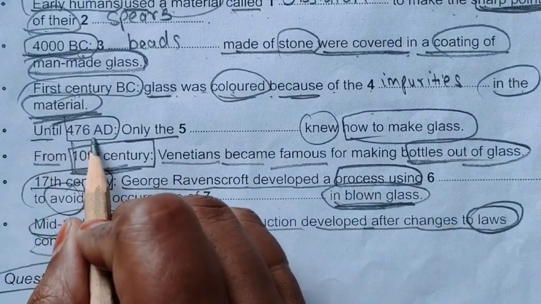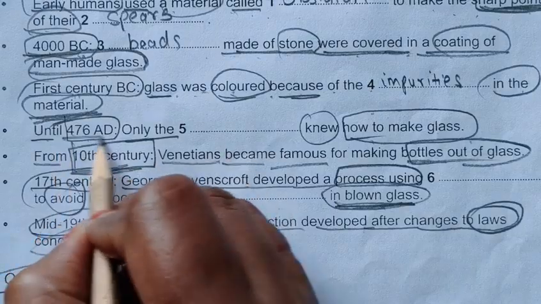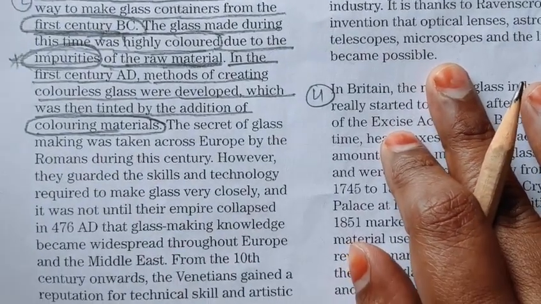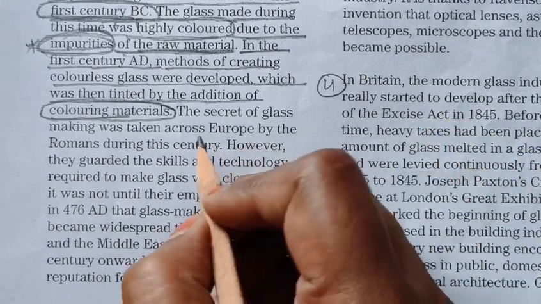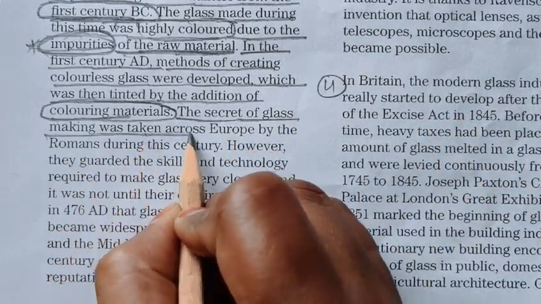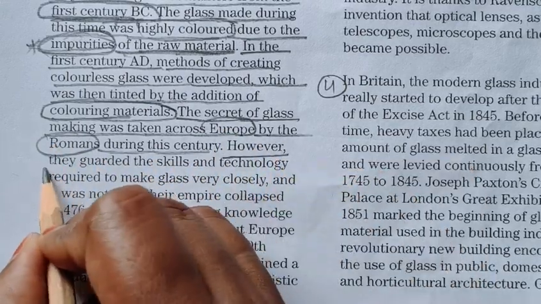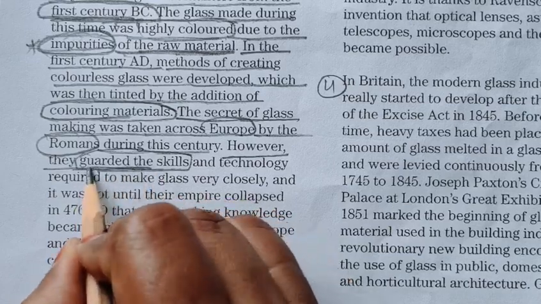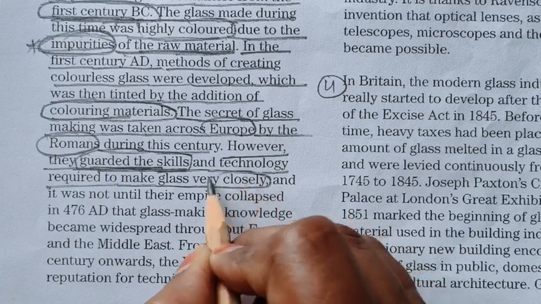Another question, until 476 AD, only the Danes knew how to make glass. So this thing we have not seen yet. So we will move forward. In the same paragraph, we will move forward. The secret of glass making was taken across Europe by the Romans during this century. However, they guarded the skill. They guarded the skill means they guarded or protected the skills and technology required to make glass very closely.